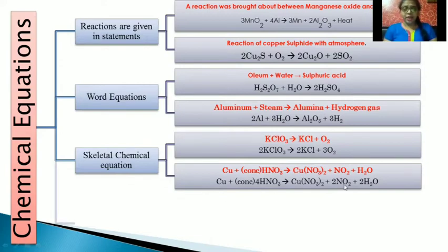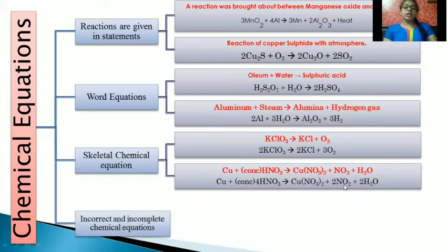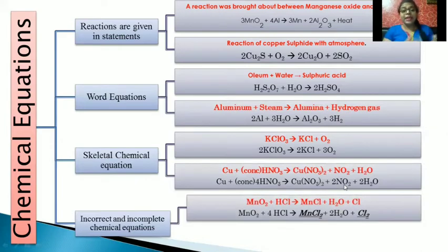Clear? And the last type of variation that can be asked is an incomplete or incorrect chemical equation. For example, first we'll talk about the incorrect one.